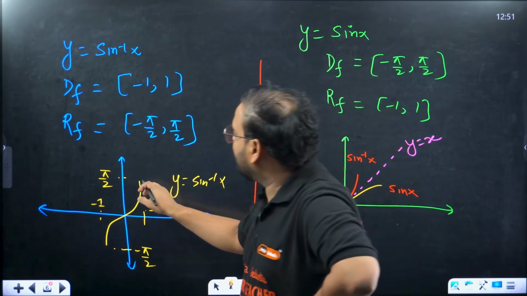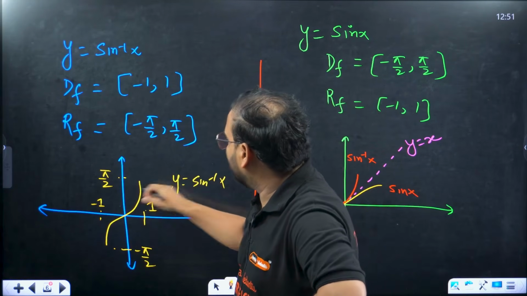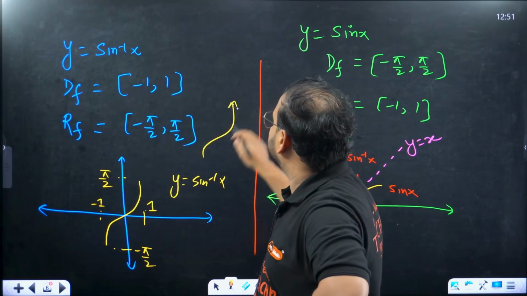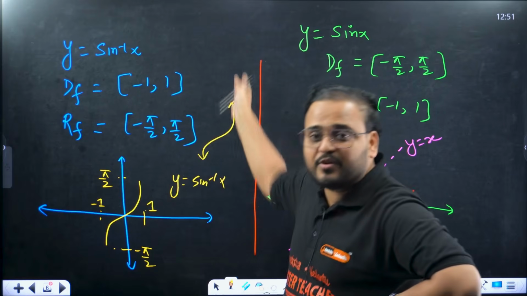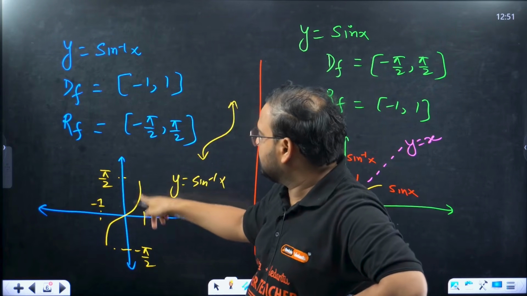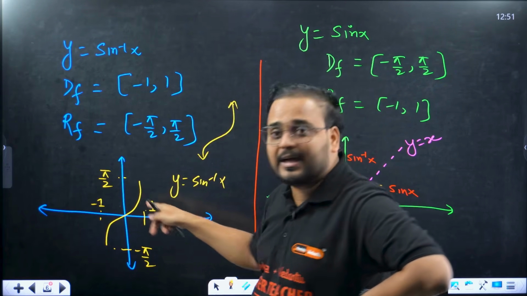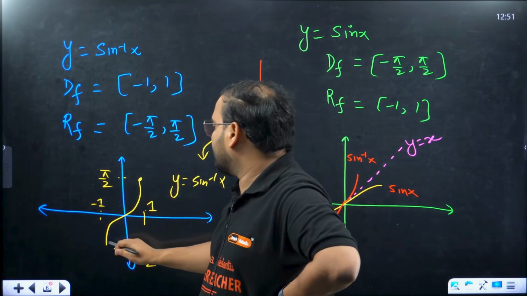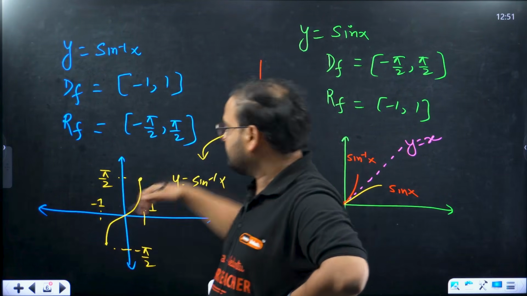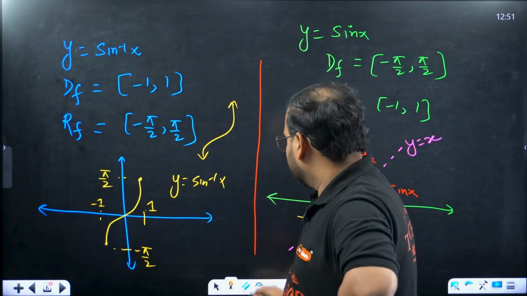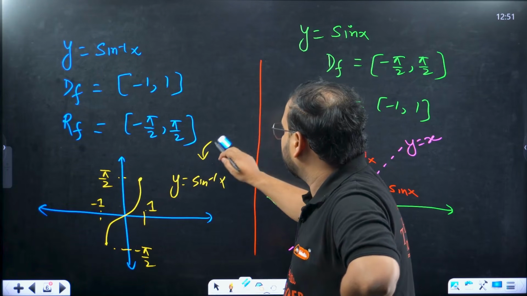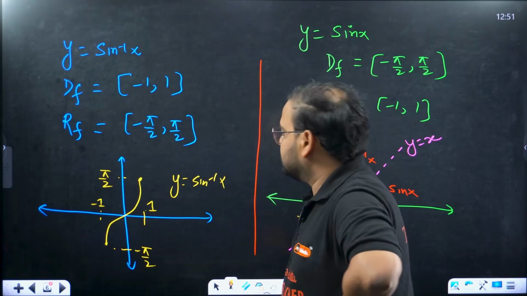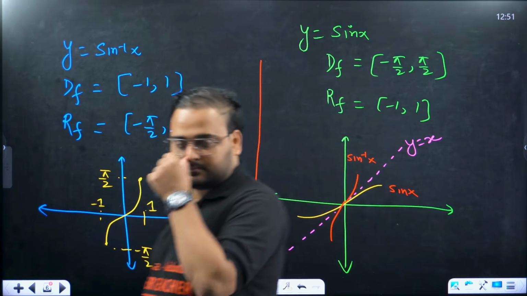There will be no arrow over here. You will not find an arrow like this, because an arrow means it is moving forward. It is not the case. You cannot have the arrow over here, because if you have the arrow, what does it mean? It is going up. But this is actually a terminating value. It cannot go beyond pi by 2. That's why there is no arrow over here. I hope it makes sense. This is the graph.